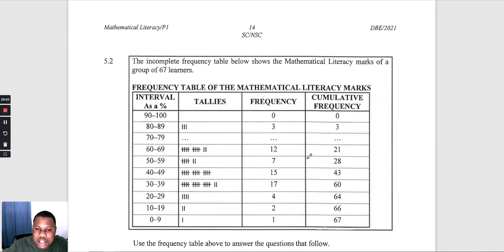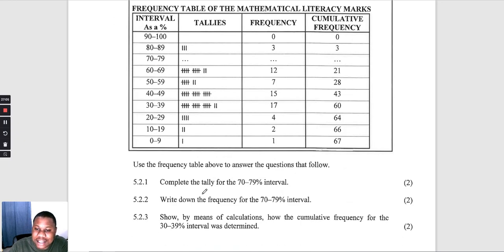Okay, so what we are given is incomplete, so we don't have anything on the interval of 70 to 79. So we must expect an equation there. Bear in mind that there were 67 learners that wrote that test. Okay, let's go to the questions. They say complete the tally for the 70 to 79 interval.